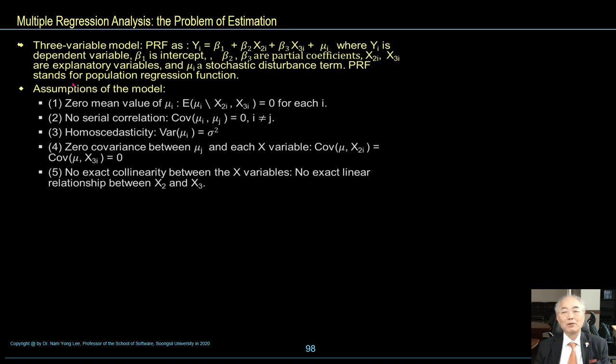PRF stands for population regression function.